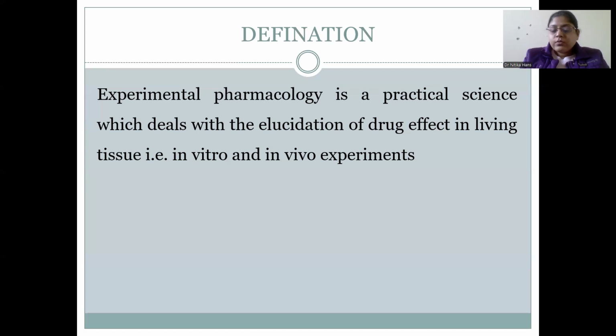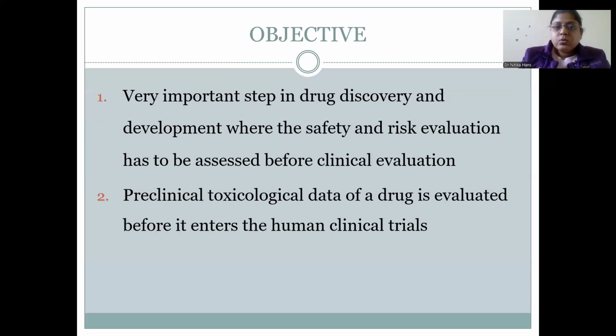We can see the effect of acetylcholine or adrenaline on the rabbit ileum. We can see the effect of miotics or mydriatics such as pilocarpine, physostigmine, phenylephrine, atropine on rabbit's eye. These are various experiments which occur in experimental pharmacology, which we can do on the animals. So the objective is a very important step in drug discovery.